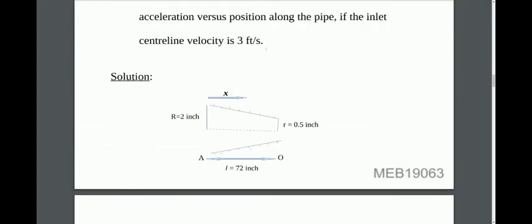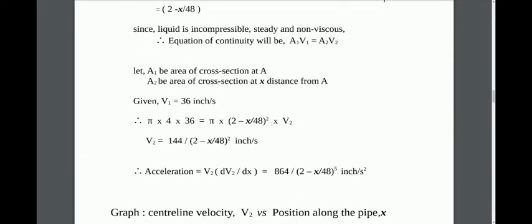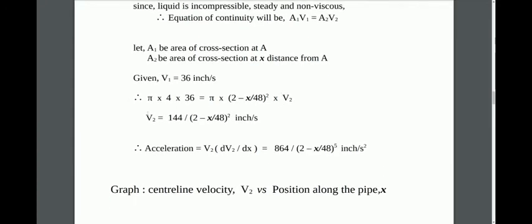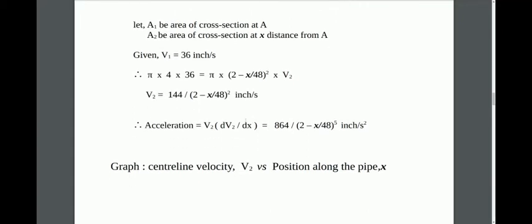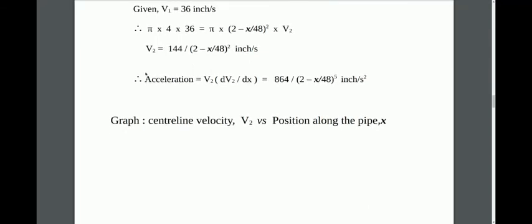the inlet center line velocity, which is 3 feet per second, meaning 36 inch per second, and V2 is what we have to find. So after some manipulation, V2 comes out to be 144 over (2 minus x by 48) whole square inch per second. Now we have the expression for the required center line velocity V2, and from this we will find the acceleration, which would be V2 times dV2 by dx, which comes out to be 64 over (2 minus x by 48) whole to the power 5 inch per second square.